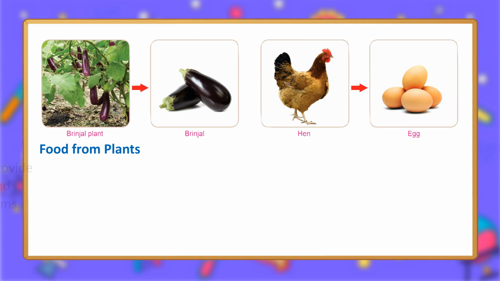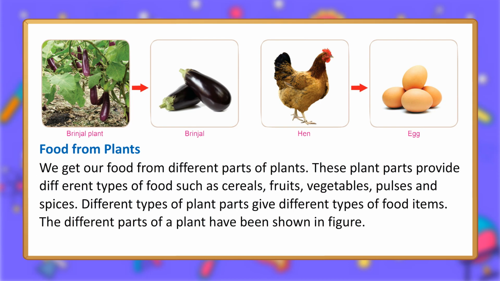Food from plants. We get our food from different parts of plants. These plant parts provide different types of food such as cereals, fruits, vegetables, pulses and spices. Different types of plant parts give different types of food items. The different parts of a plant have been shown in the figure.